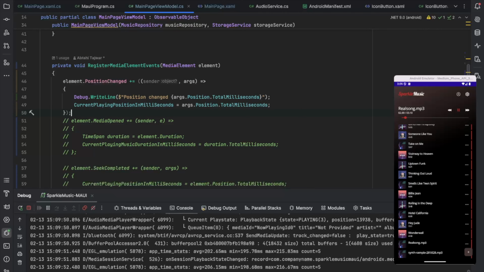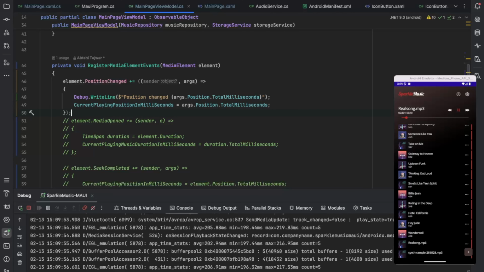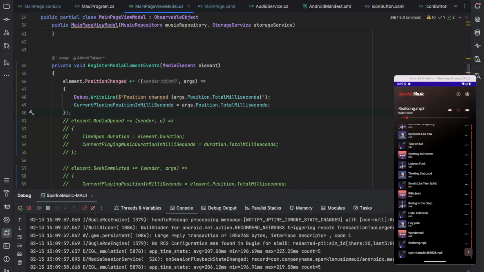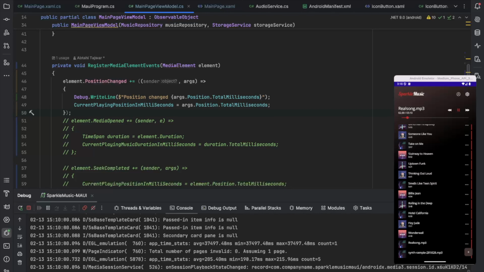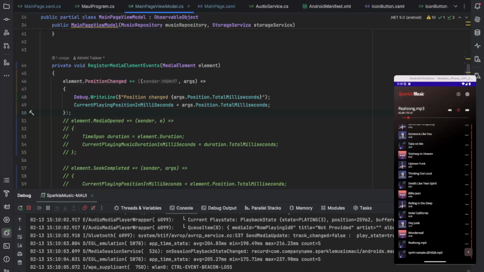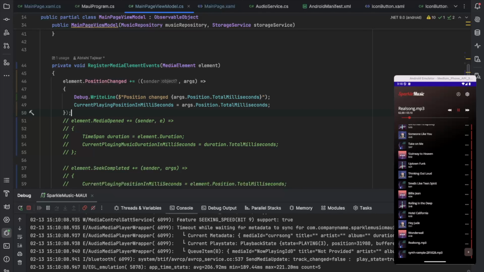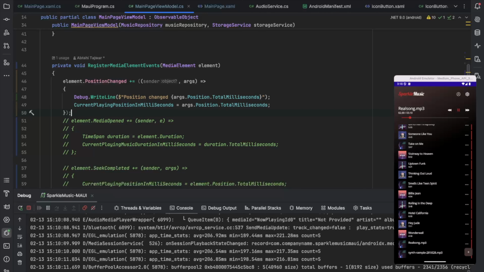As of now, as you can see, this is working whenever I click on this song, and finally we got a real song, by the way. Whenever I click this song, this is updating, and by the seeker I can tell that the seeker is working and the duration is working. However, the problem right now is, let me pause this for a second.